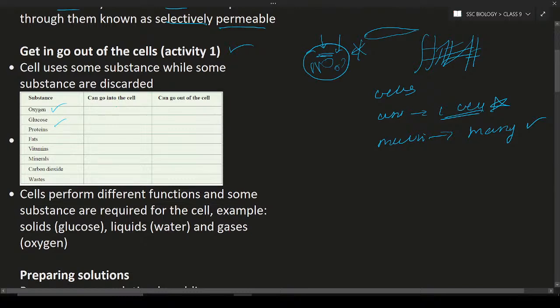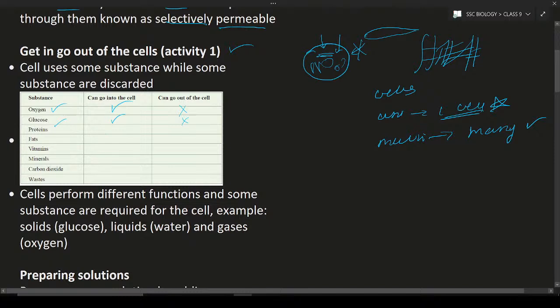For example, oxygen will enter into the cell. Can it go out of the cell? Oxygen will not go out of the cell. Oxygen enters into the cell. Glucose also enters into the cell. Can it go out of the cell? No, glucose cannot go out of the cell.